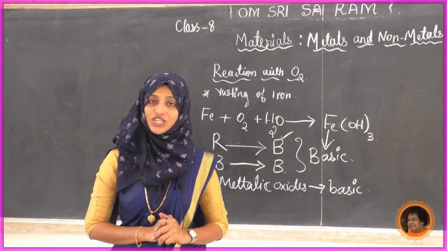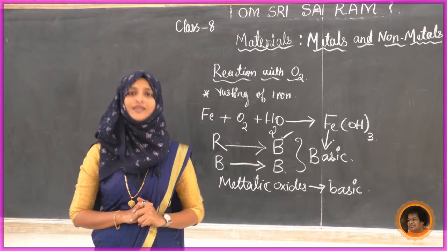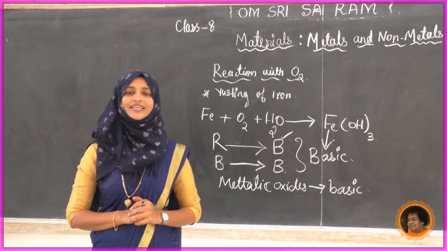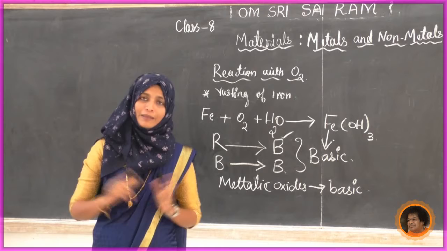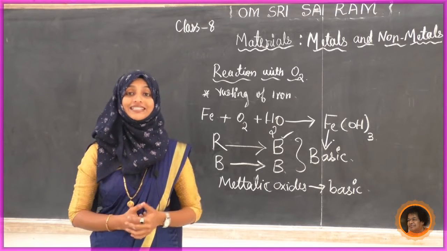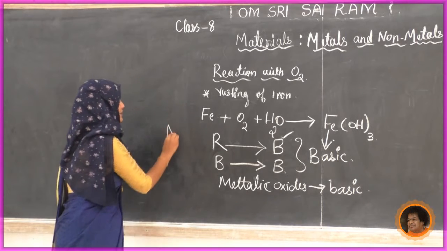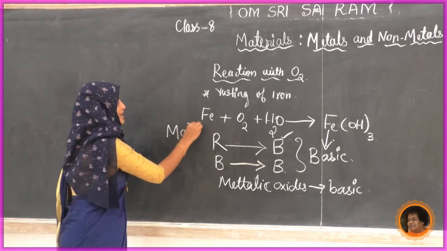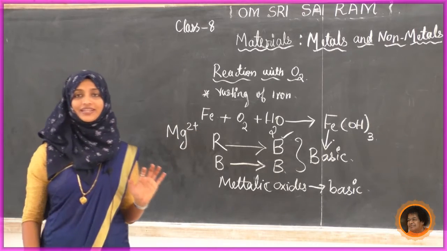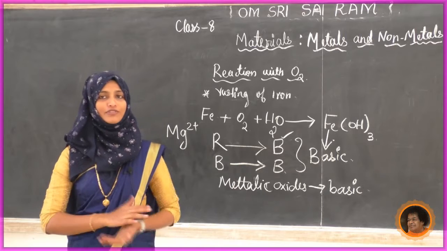Mainly magnesium is found in the plant body, not as Mg itself but as Mg2+, that is, ionic. Ions of magnesium are present in the plant body; that is extra information I have given you.